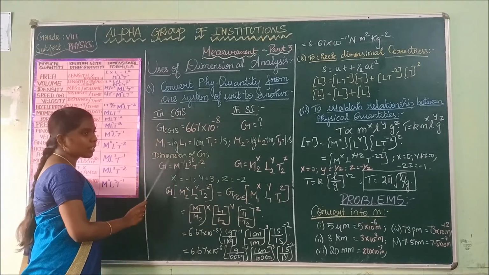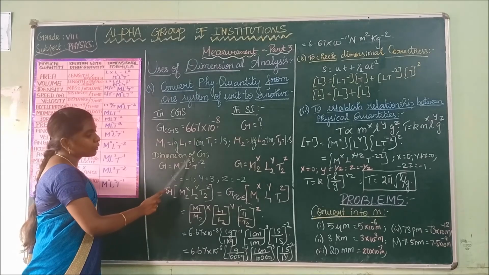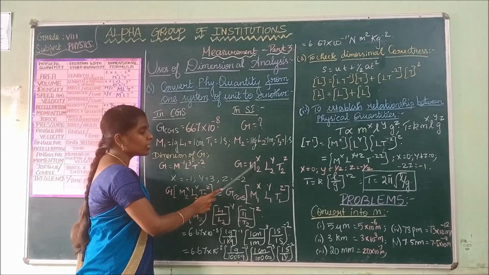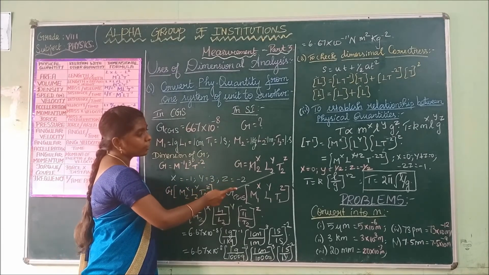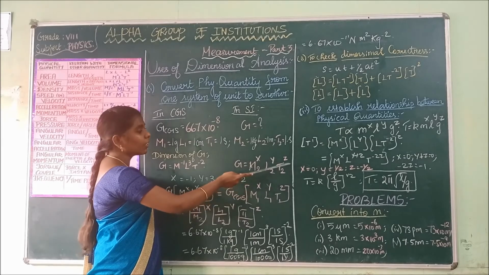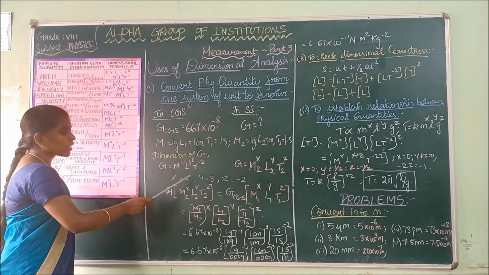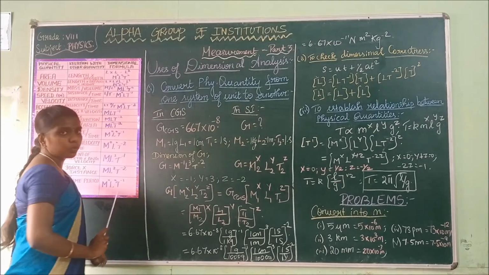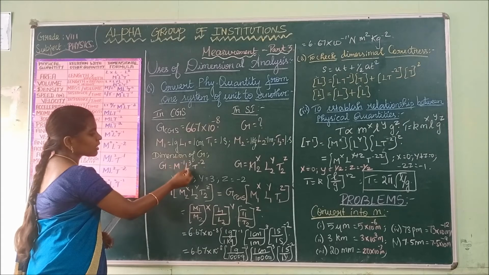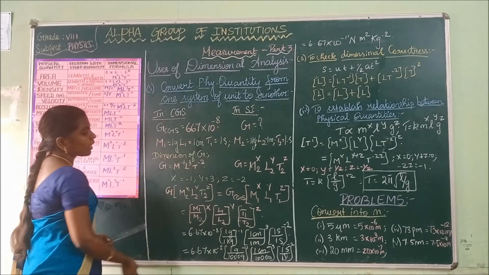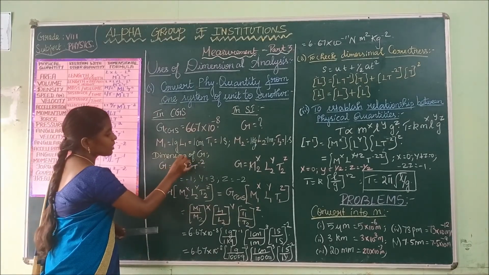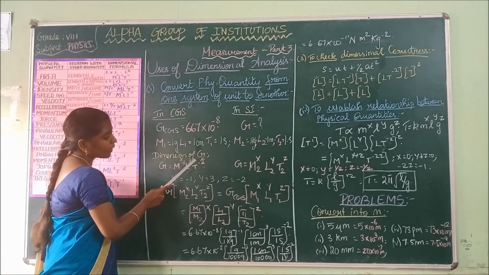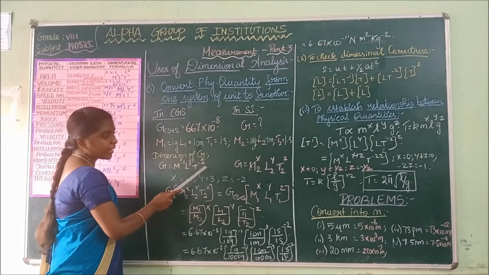Here x is equal to minus 1, y equal to 3, z equal to minus 2. Is it clear? M power x, L power y, T power z: x equal to minus 1, y is 3 and z is minus 2.